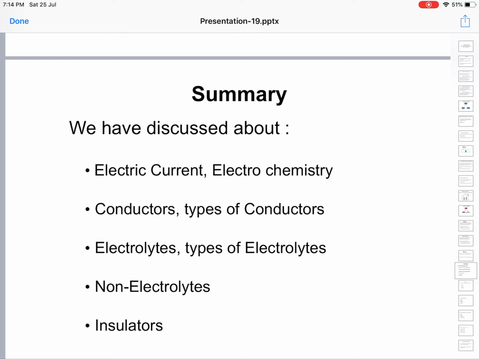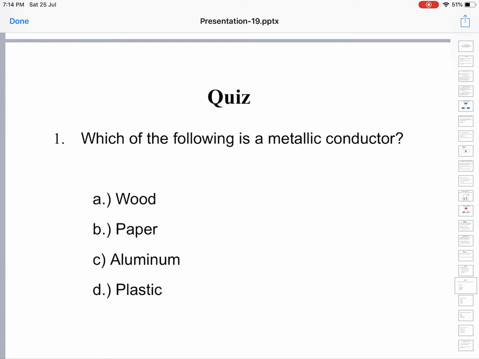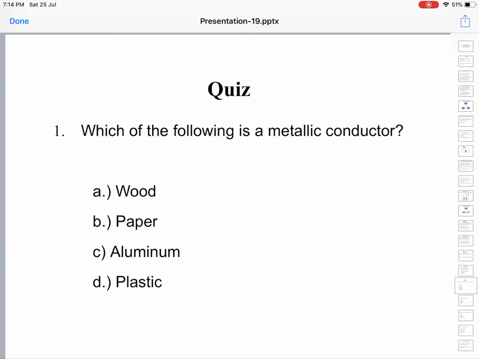We have seen the examples for strong and weak electrolytes. And non-electrolytes are the substances which will not conduct electricity either in the fused state or in solution: sugar solution, urea solution, etc. Insulators are non-conductors. These are all the things we have learned in this class, and let us substantiate and improve our learning by solving a few questions.